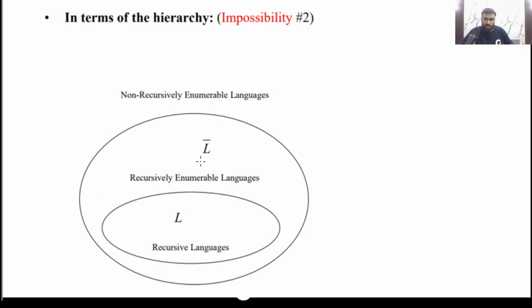For example, is this possible? Again, this is impossible, because if L is recursive, then L complement will be recursive, since recursive languages are closed under complement.